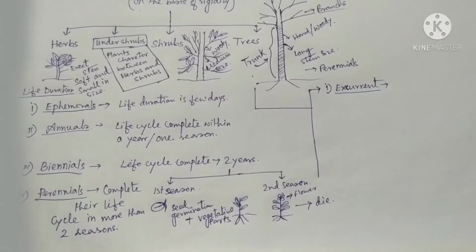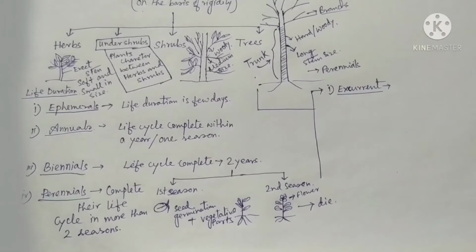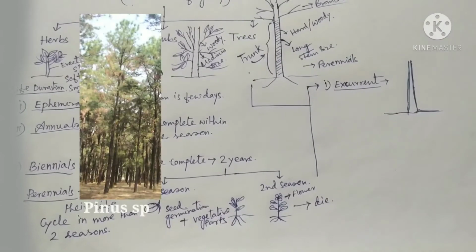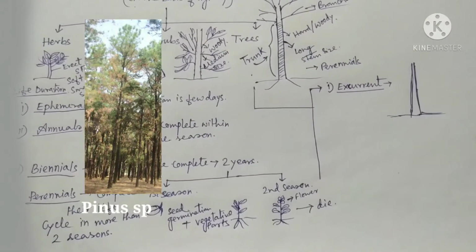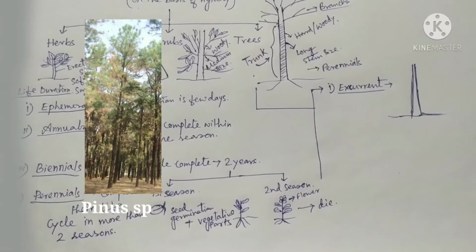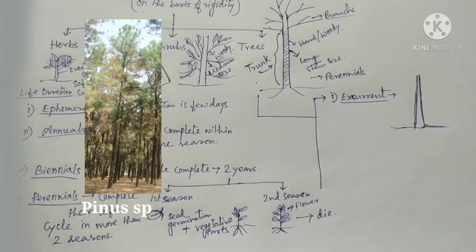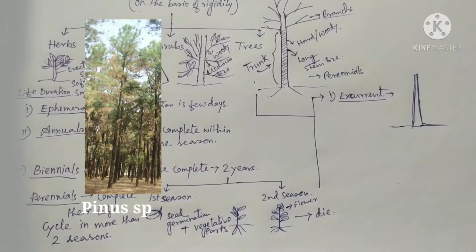Here, trees or plants look like a pyramid-like structure just because of their branching arrangement. Here, racemose-like arrangement is present.